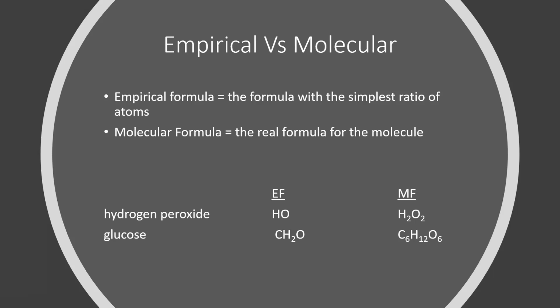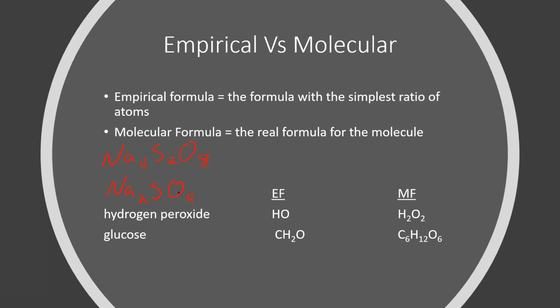So if I give you a molecular formula that maybe looks like, I don't know, Na4S2O8, and I said, what's the empirical formula? I'd say, well, they're all divisible by 2, so I want to divide them all by 2, and the empirical formula for this would be Na2SO4.